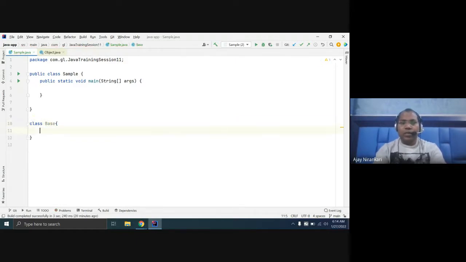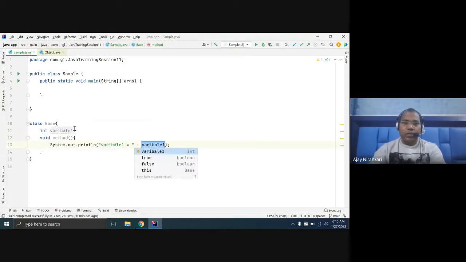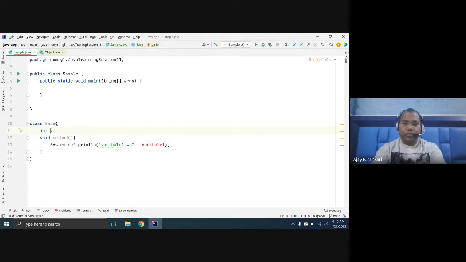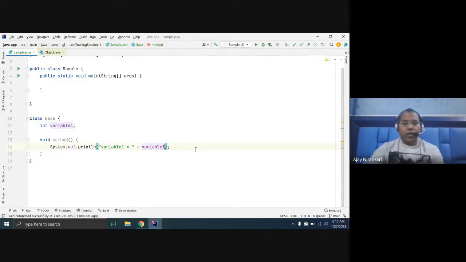We have a base class. Here I have some variable, variable one, and we have some method, let us say void method. This is okay.